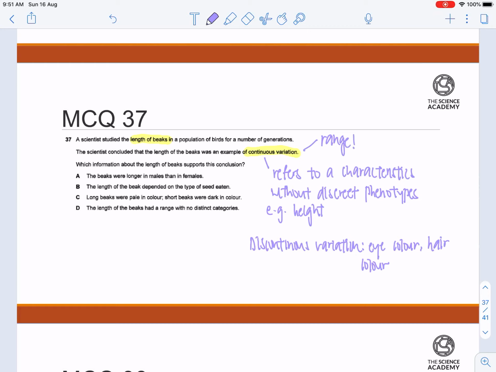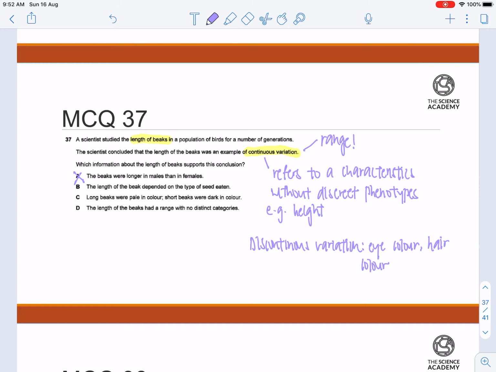Which information about the length of beaks support this conclusion? Okay, A, the beaks were longer in males than in females. This option is definitely wrong, as nowhere in the text stated that the beaks were longer in the males than in females.